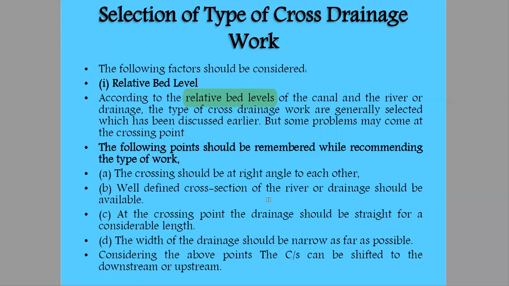At the crossing point, the drainage should be straight for a considerable length. Generally, what happens to a natural drainage system is that it has the meandering effect. If you are not aware of the term meandering, it means river or natural drainage water flows in a way that leads to a zigzag path. Okay, they do not flow in a straight line. Instead, they flow in a zigzag manner. Okay, you will see it like this.